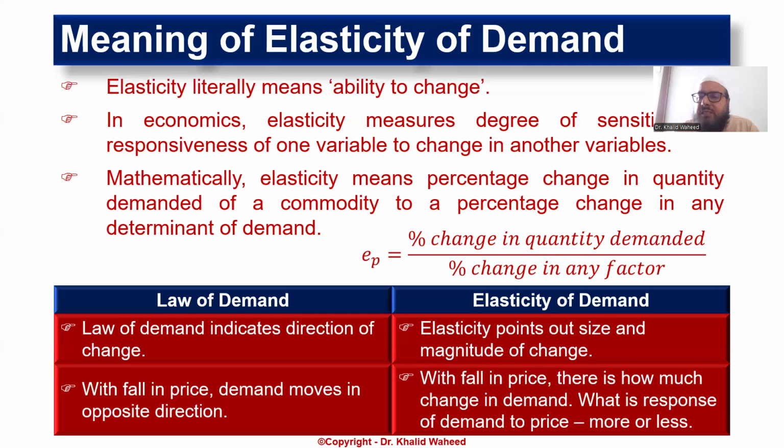Mathematically, elasticity means the percentage change in quantity demanded of a commodity to a percentage change in any determinant of demand: price, income of the consumer, taste and preferences, and so on. So we can write EP is equal to percentage change in quantity demanded divided by percentage change in any factor. The law of demand indicates direction of change, whereas elasticity of demand points out the size and magnitude of change. With a fall in price, how much change is there in demand? Either more response, less response, or no response at all, we can know through elasticity of demand.